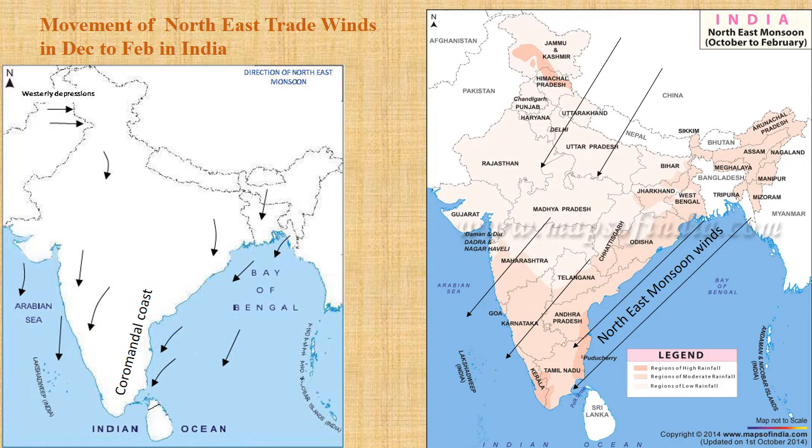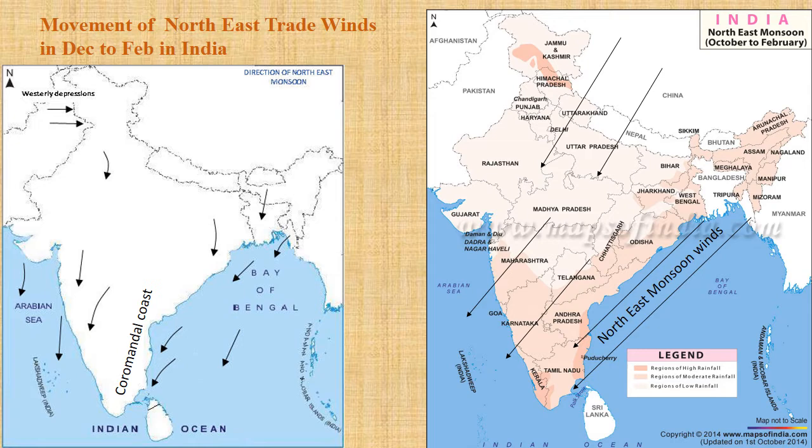The Himalayas block these winds, as we have learned before. Himalayas block these northeast trade winds, and that's the reason India is saved from bitterly cold winds. We have learned this in our previous presentation. These northeast trade winds, if you look at the black color arrows, move from land to sea. So they are cold, dry, offshore winds. Offshore winds means the winds that move from land to sea. So they are cold and dry winds.